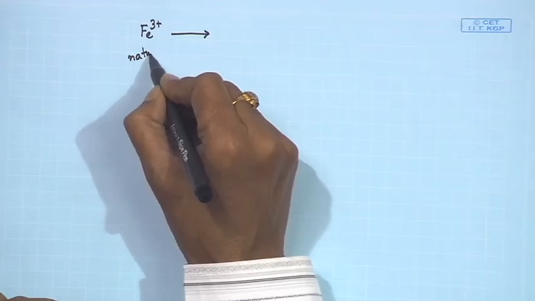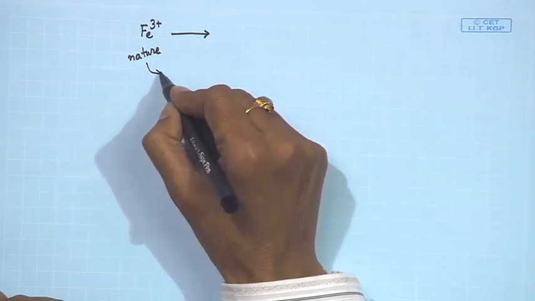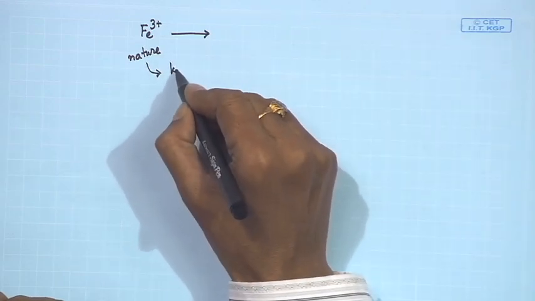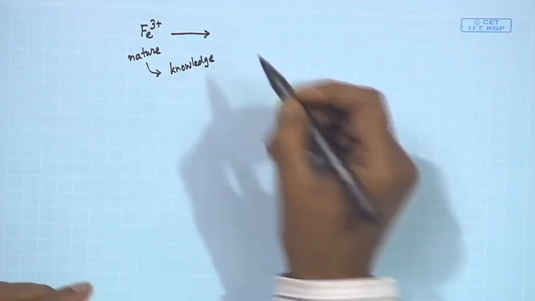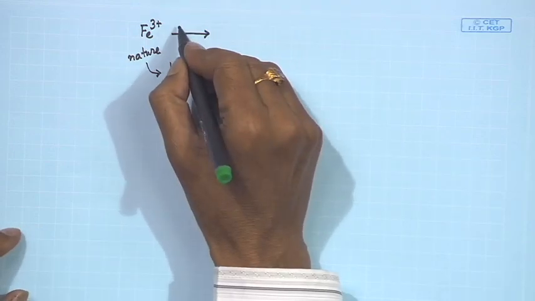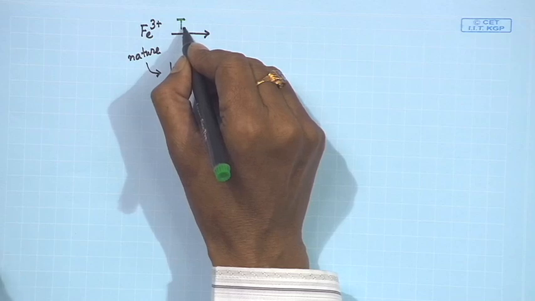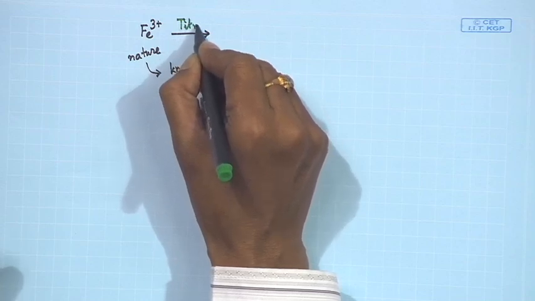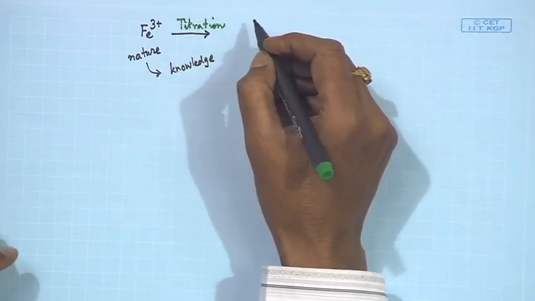So, we must have some good knowledge about the nature of this Fe3+. What nature will we be utilizing? That nature gives us some useful chemical knowledge, and this knowledge we have to apply. If we go for a simple titrimetric analysis, we go for a simple burette and pipette titration.